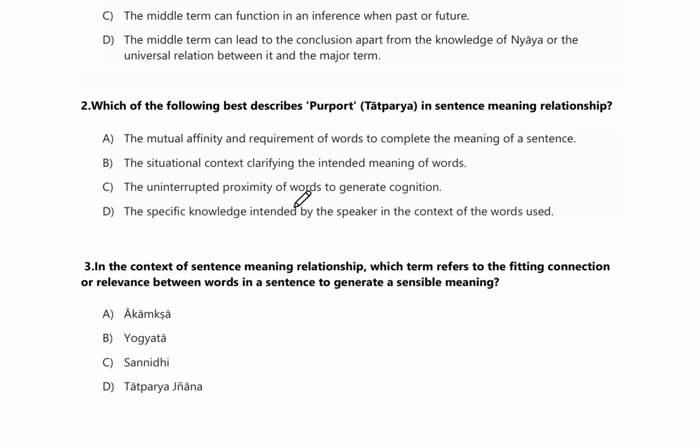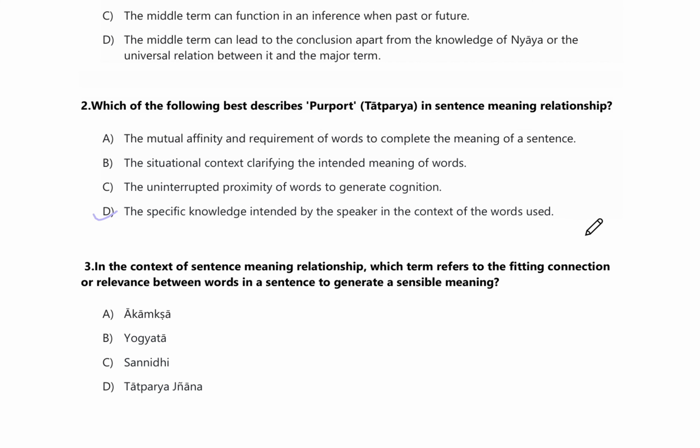The right answer is option number D. The specific knowledge intended by the speaker in the context of words used. Tatparya means whatever the speaker's intention is about the sentence. That is called tatparya. So the specific knowledge intended by the speaker in the context of words used.